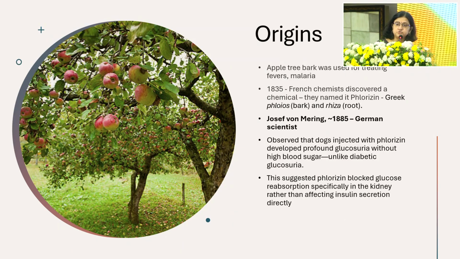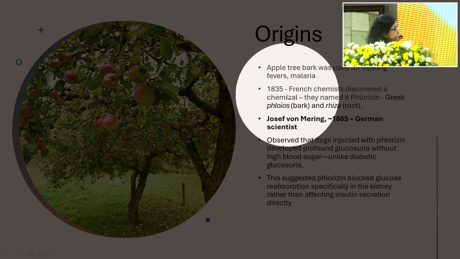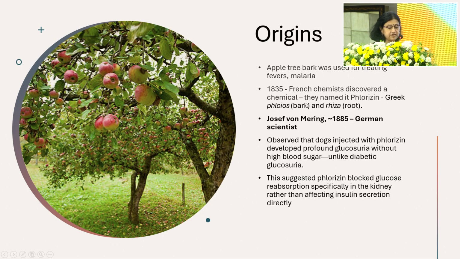Now moving on to the SGLT2 inhibitors itself, I wanted to just go back and look at how they were discovered. We are all familiar with the fact that it was isolated from the apple bark tree. Not that people knew that the apple tree bark was being used for treating diabetes. In fact, that apple tree bark extract was used for treating fevers and malaria. And in 1835, French chemists isolated the chemical called phlorizin. At that time, they didn't know what it was. They just spotted it and said there is this chemical.